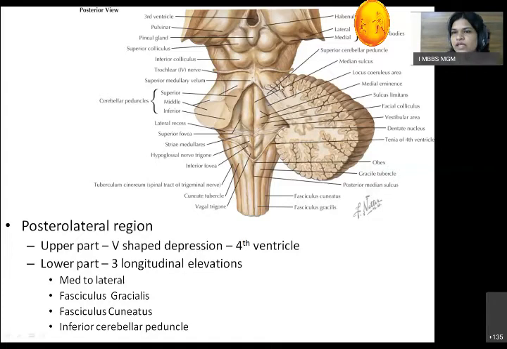The superior peduncle joins the cerebellum with the midbrain. The middle peduncle joins the cerebellum with the pons, and the inferior peduncle joins the cerebellum with the medulla. So according to their location, the peduncles are seen. So the gracile tubercle, then the cuneate tubercle, then the tuberculum cinereum in the lower part. But in the upper part, we have the inferior cerebellar peduncle, which is this.